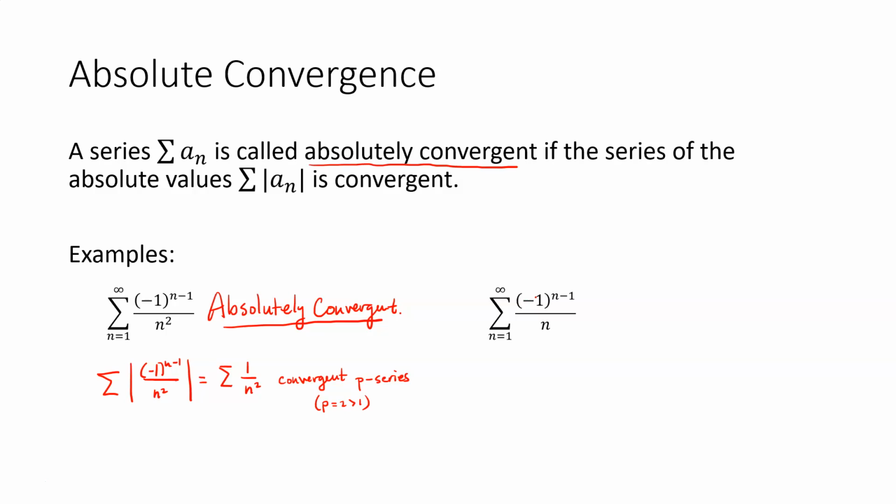What about this series here? We've got the series (-1)^(n-1) over n, slightly different than the last example. When I take the absolute value of the terms of this series, again, it just removes the alternating part, so I just get the series 1 over n. And we know, of course, that this is the harmonic series, so we know it's divergent. So since we get a divergent series in absolute values, this one is not absolutely convergent.